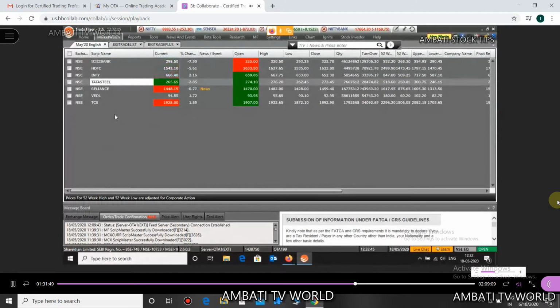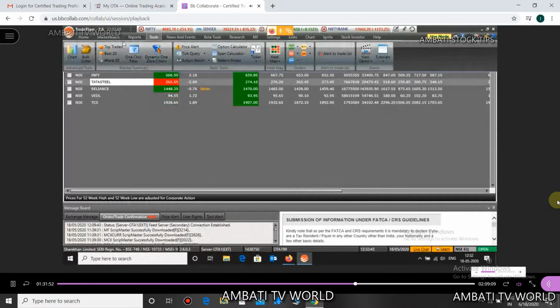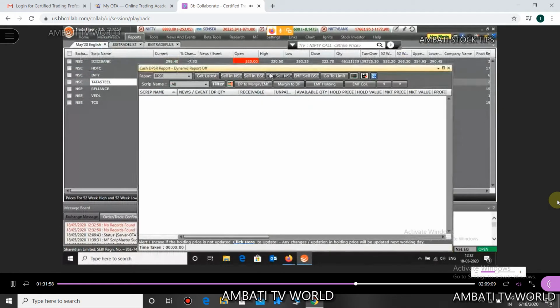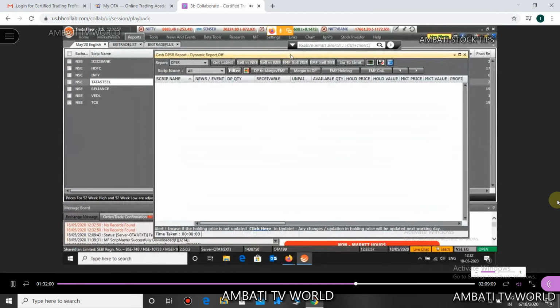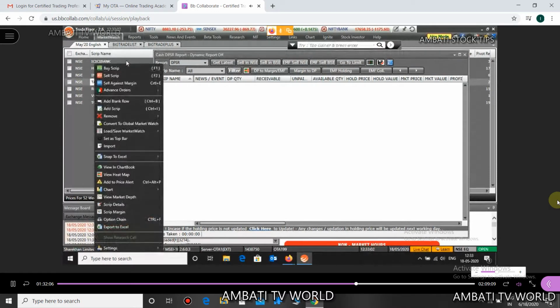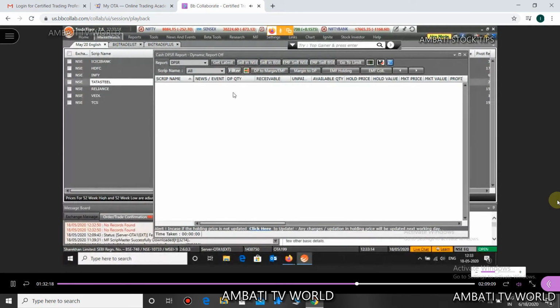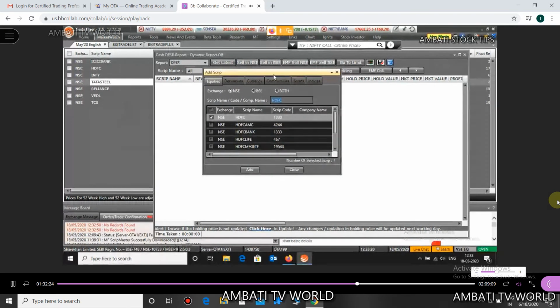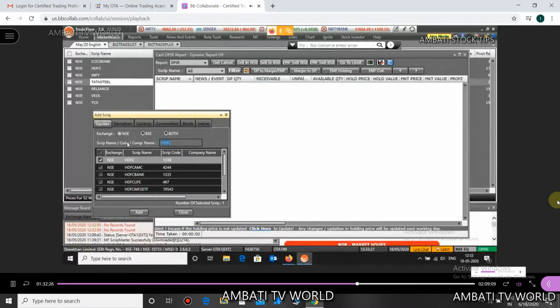Yes. So what you can do is, let's suppose this is your demat. Now we don't have a stock here. Here you can just right click and simultaneously add scripts here. So you have opened your demat here, and simultaneously you are also adding scripts here. You can see the name of the script and you can simultaneously add.